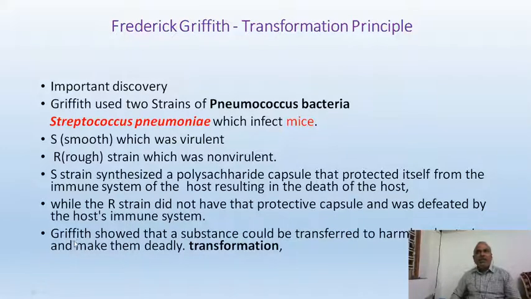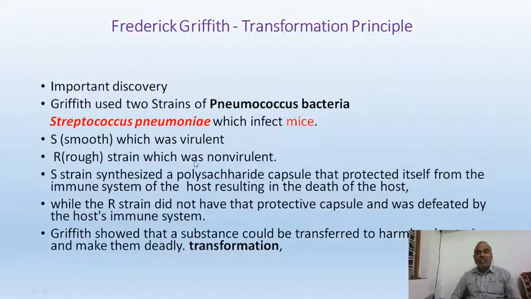So he realized that a bacterium called Streptococcus pneumoniae is infecting the mice and causing death to mice. It is causing pneumonia, and finally it is resulting in death to mice. Now these Streptococcus pneumoniae have two strains. One is called smooth strain. Smooth strain is a virulent one. That means it is killing the mice.